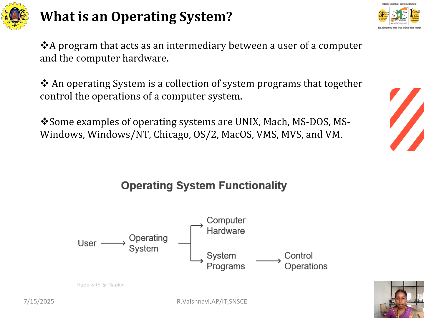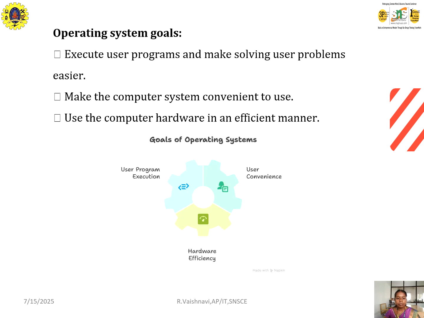Here we have the operating system functionality. First one will be the user. It goes to the operating system. In the operating system, we have two categories, that is computer hardware and the system programs. In system programs, we have the control operations.